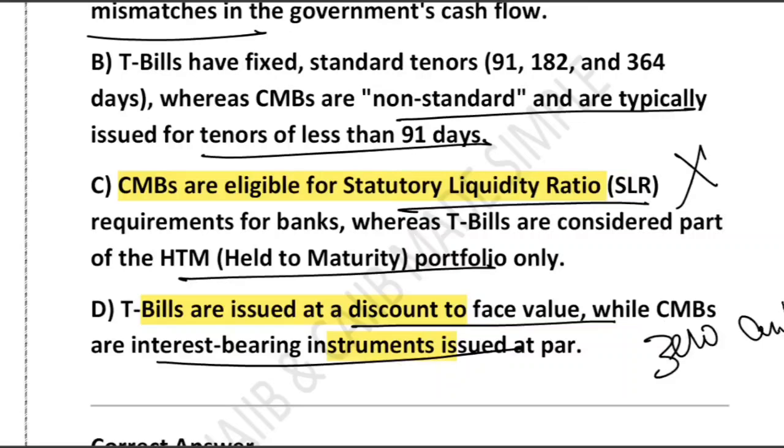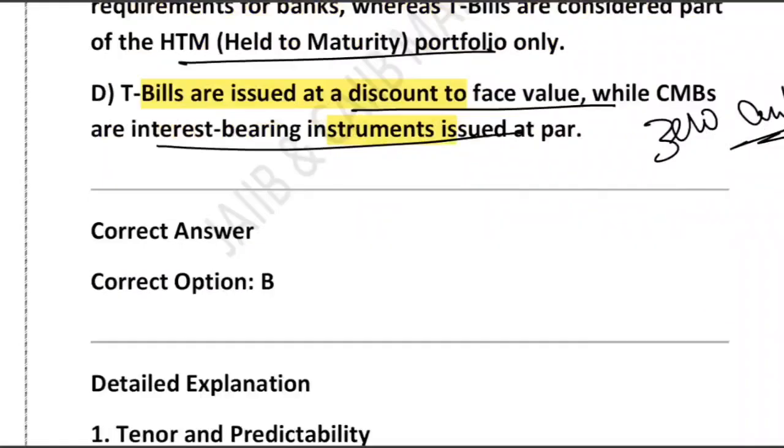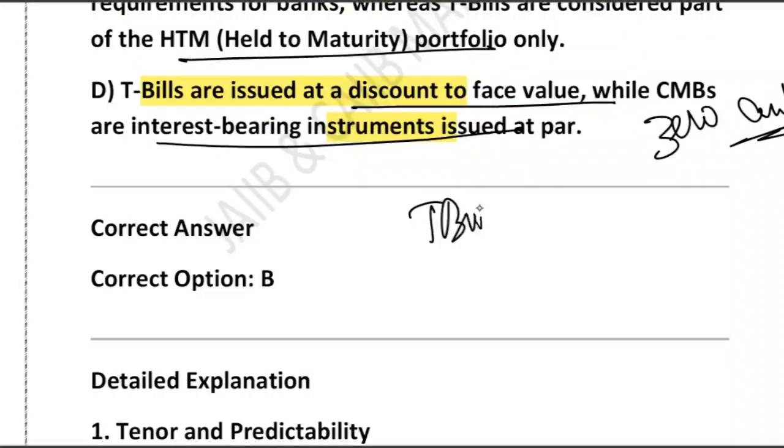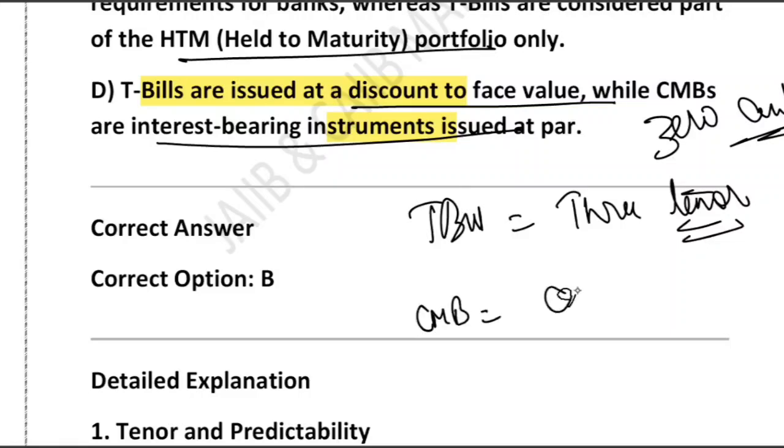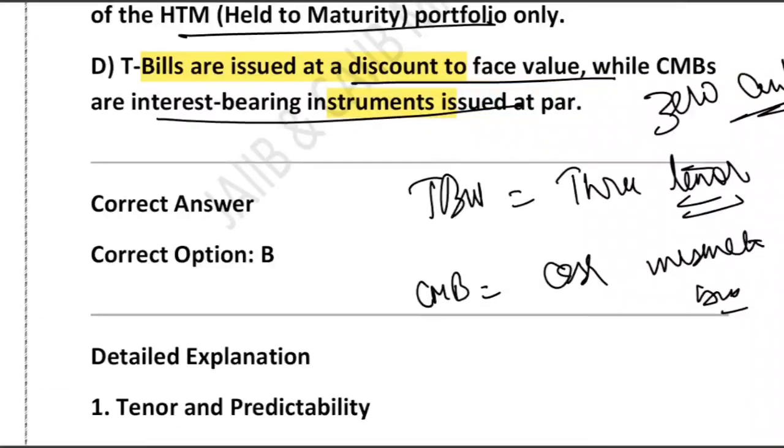Remember, there's a trick you can use to remember it. You can think of T-bill like a 3 tenor: 91, 182, and 364. And CMB, you can call it cash mismatch bill. This is my definition. Issued only when a cash gap suddenly appears. So that is all we need to learn from this particular chapter.